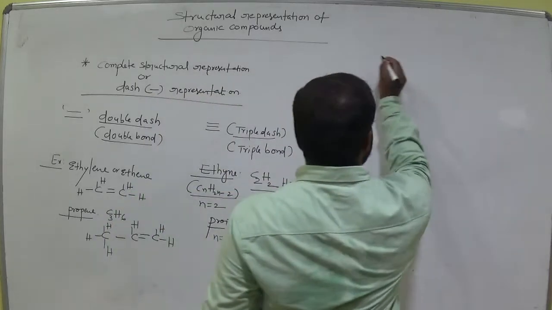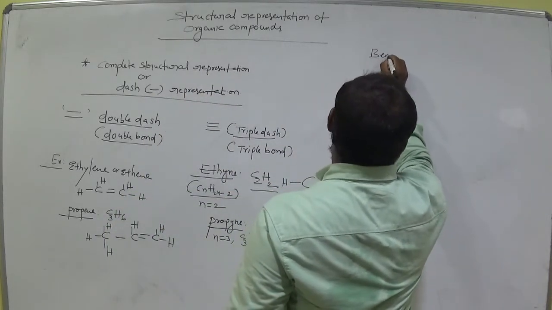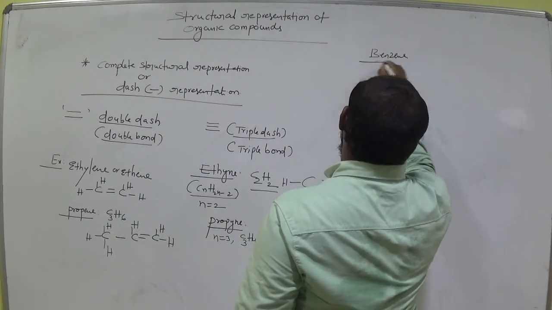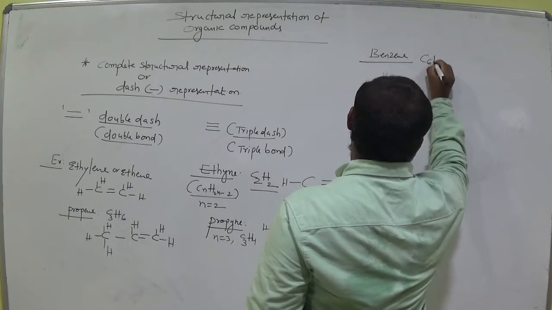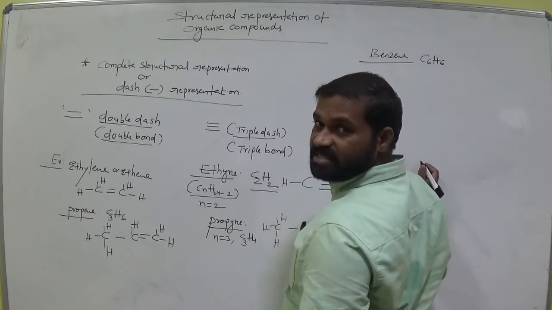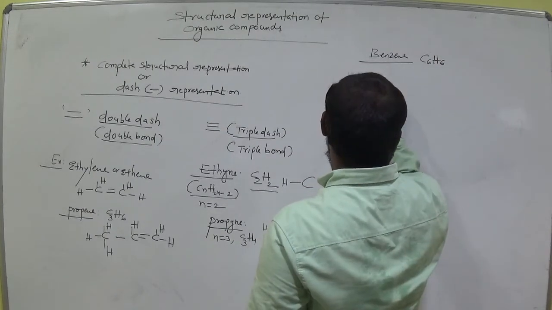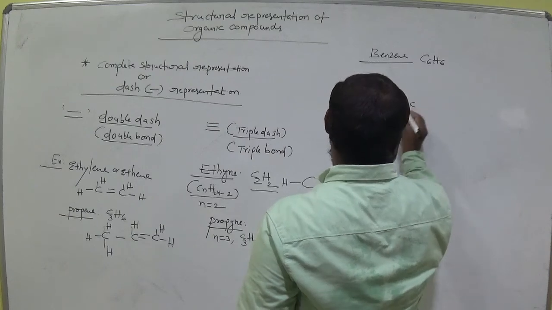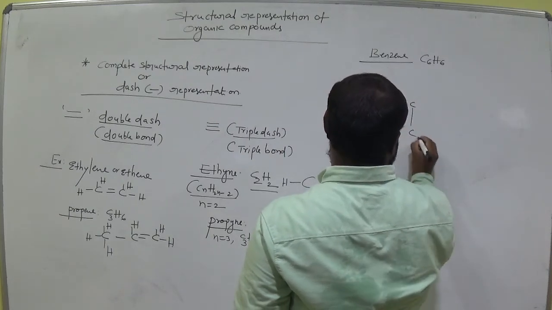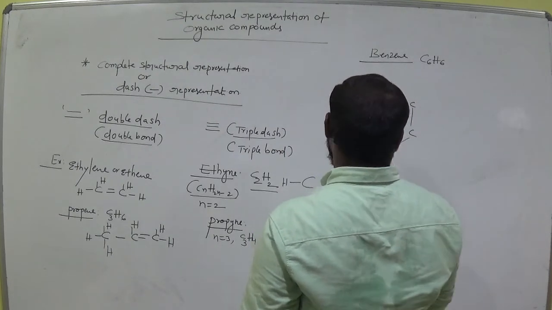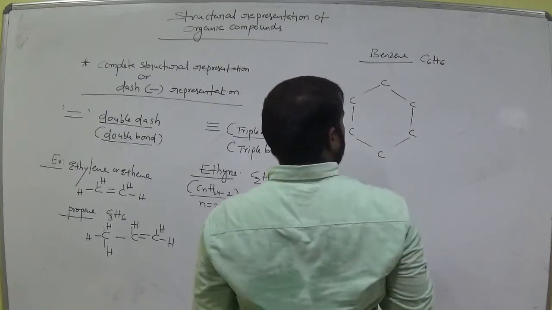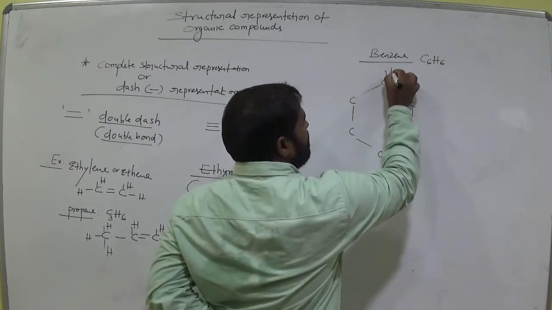Suppose benzene. Benzene, what is the formula? C6H6, am I right? C6H6. Now how many carbons do we have? 1, 2, 3, 4, 5, 6. Am I right? Clear? Okay. Now how many hydrogens do we have?